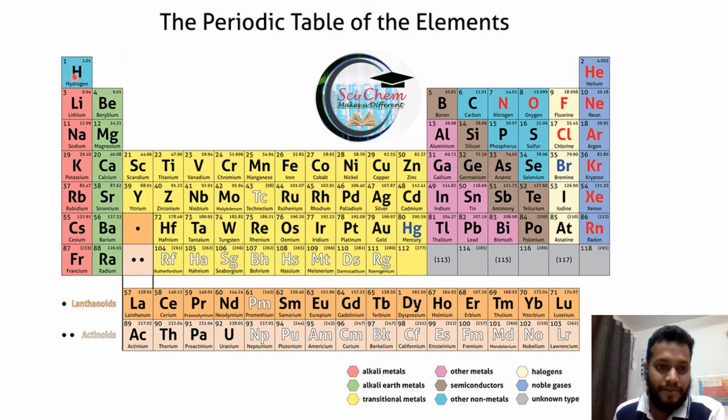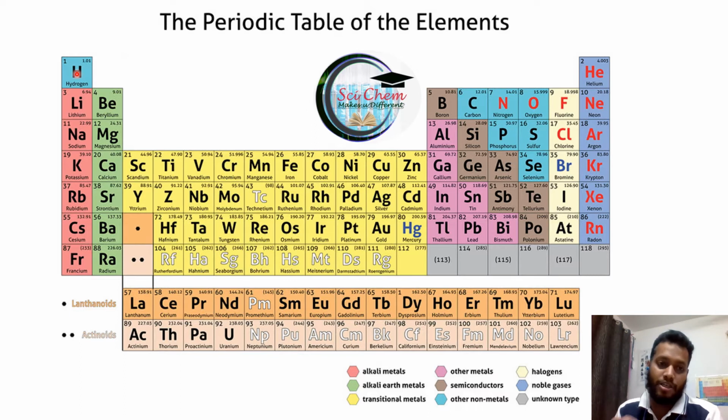So this is the modern periodic table, where all the chemical elements are arranged by Mendeleev. You see the chemical elements are arranged by increasing order of their atomic number. Here the number is 1, then 2, then 3, 4, 5, 6, and so on. So the elements are arranged by increasing number, and this number is nothing but their atomic number, the number assigned to that element.